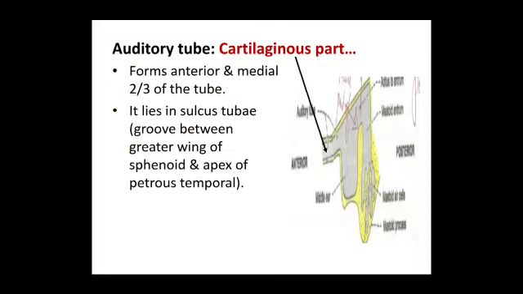The cartilaginous part is almost triangular in shape, and forms the anterior and medial walls. So it forms 2/3 of the tube. This is present in the sulcus tubae, a groove between the greater wing of sphenoid and the petrous part of temporal bone.